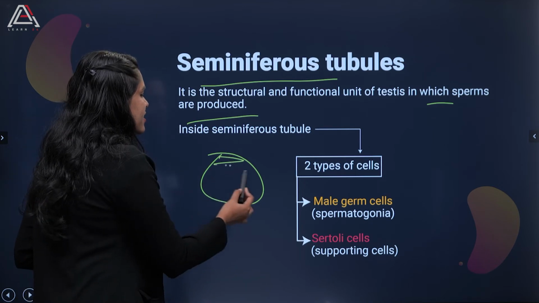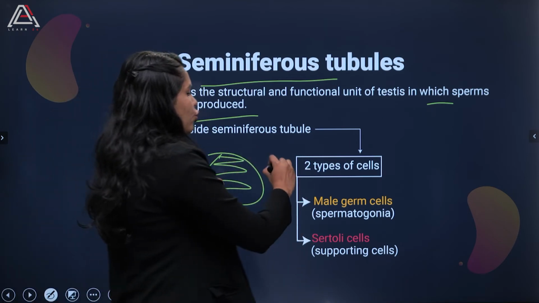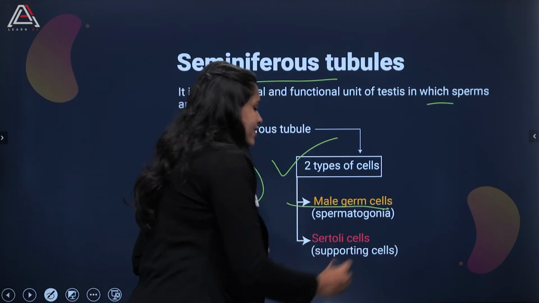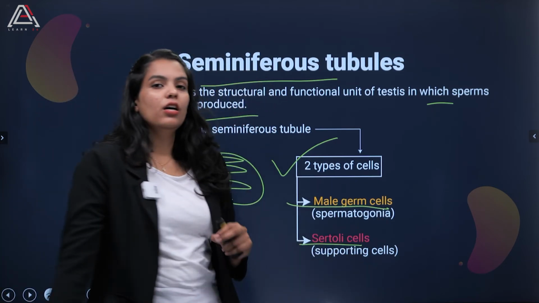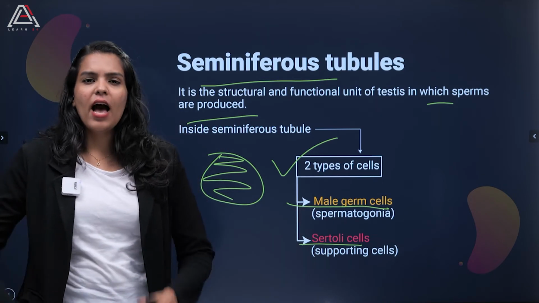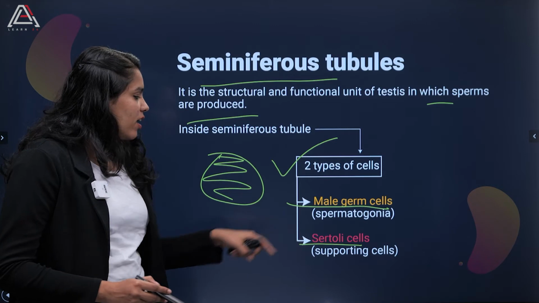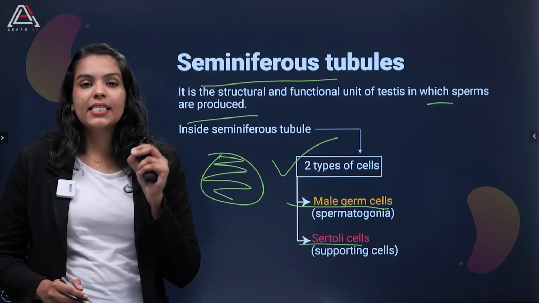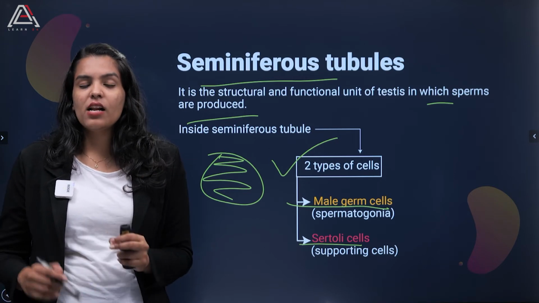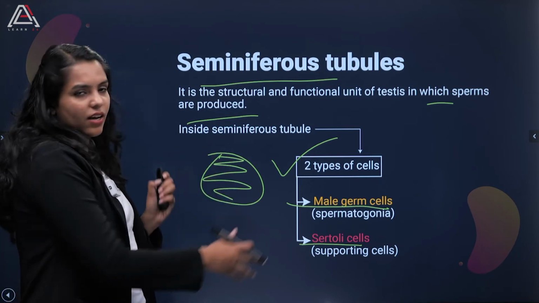So talking about the inside structure of the seminiferous tubule, the inside consists of two types of cells: male germ cells and Sertoli cells. Male germ cells are also known as spermatogonia, or spermatogonium. Talking about Sertoli cells, you can also call them supporting cells. Now you may be wondering what their functions are, right? So let's discover the function of each one of them.